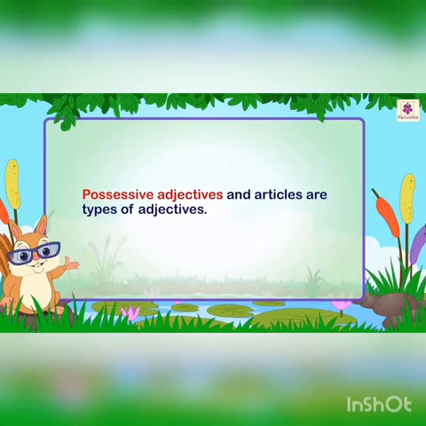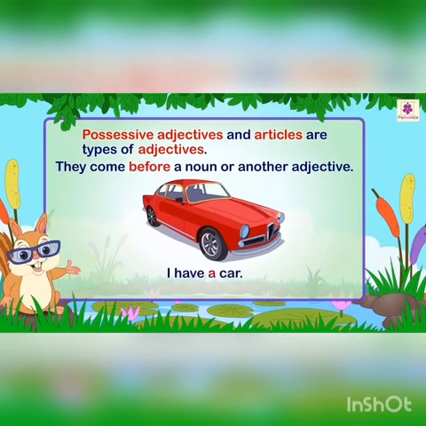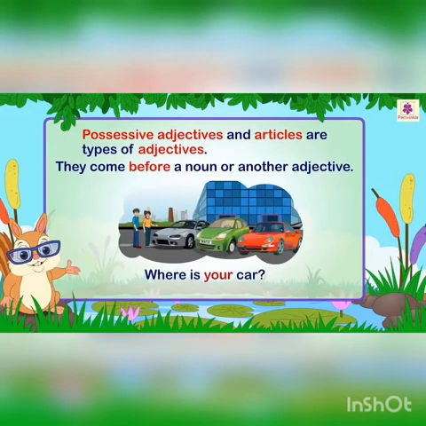Possessive adjectives and articles are types of adjectives. They come before a noun or another adjective. For example, I have a car. Here, a is used as an article. Where is your car? In this case, your is used as a possessive adjective.